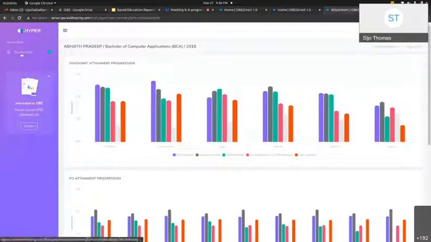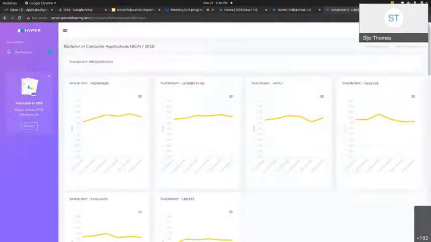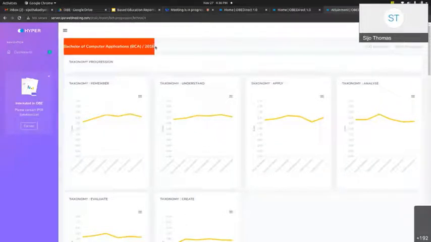And a much more interesting report is this: the HOD in charge of a particular department, or the management person responsible for monitoring a particular batch, can see the progression of the batch itself. This is the progression of the 2018 BCA batch, the 1st semester batch performance, 2nd semester batch performance.